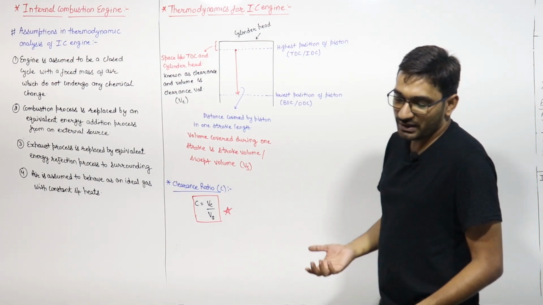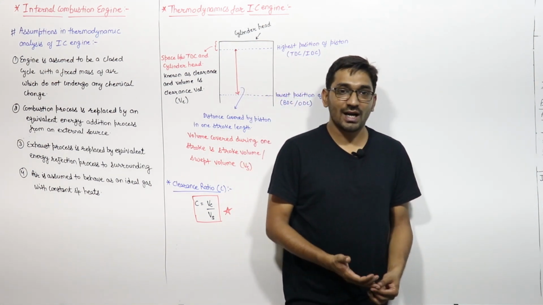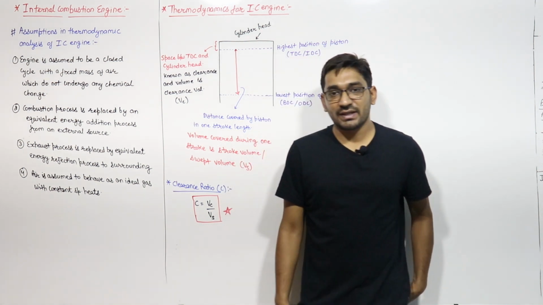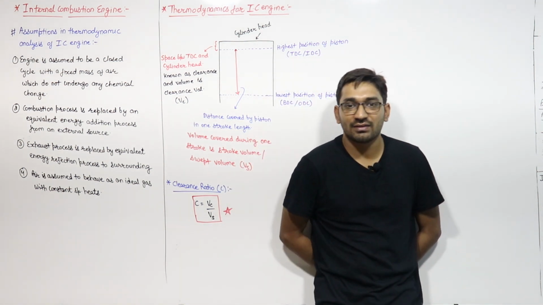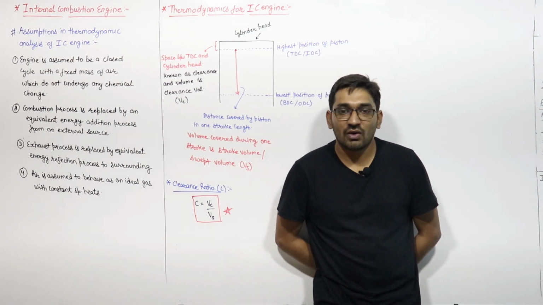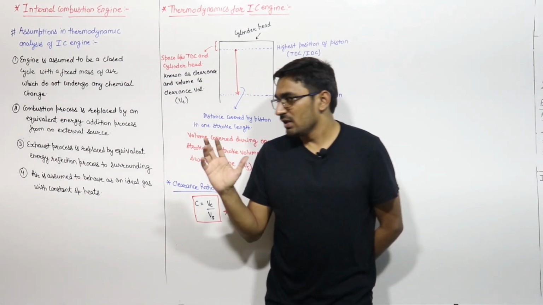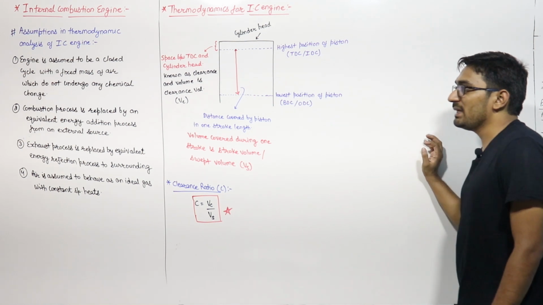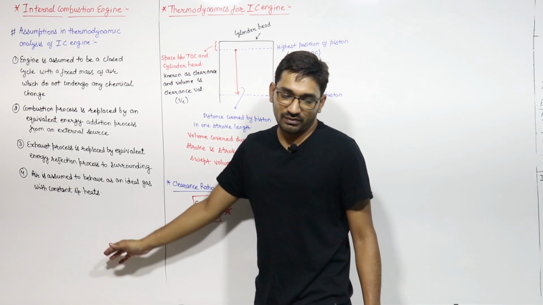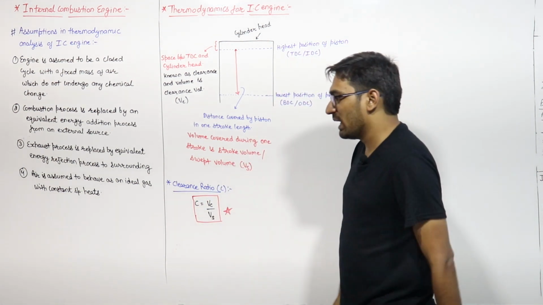The fourth assumption is obviously that air is assumed to be an ideal gas. We assume that air is behaving like an ideal gas with constant specific heats. The specific heat at constant volume and the specific heat at constant pressure, Cv and Cp, will be constant. They will not change within the process with the temperature or anything else. We are assuming it, and that is known as the cold air assumptions.